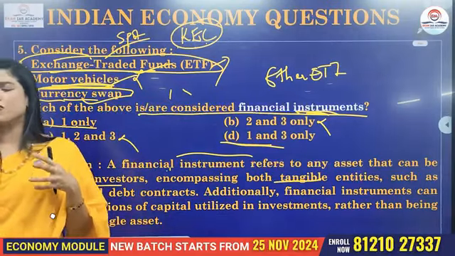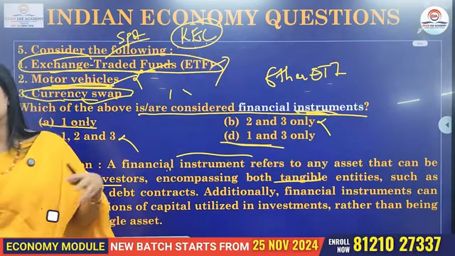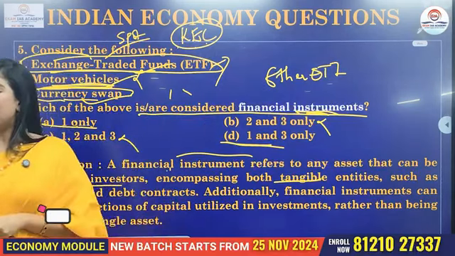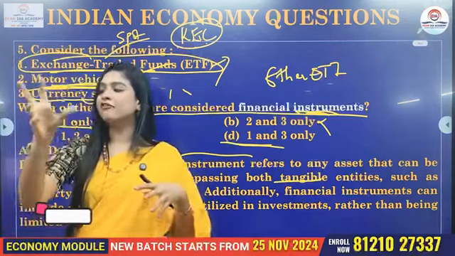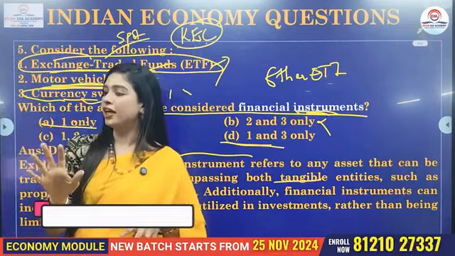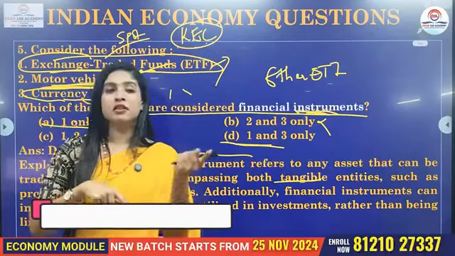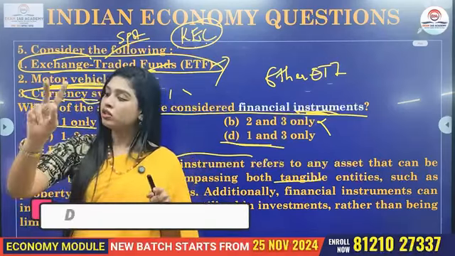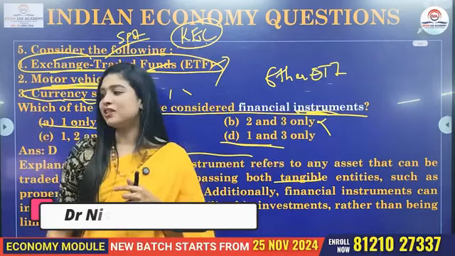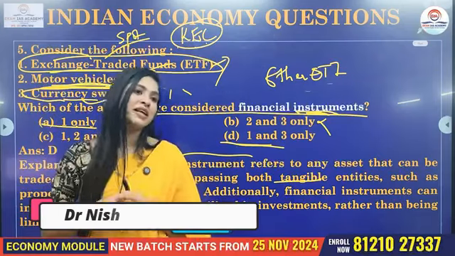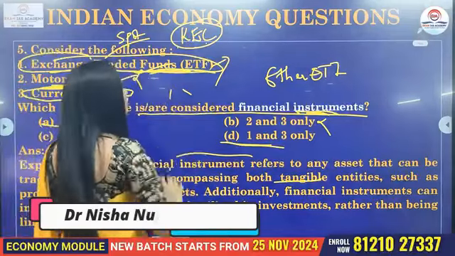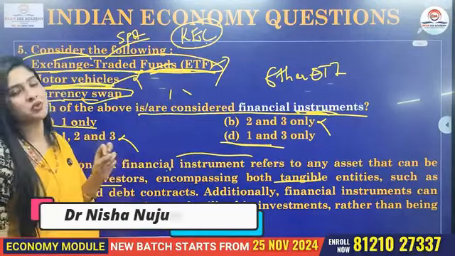So it was actually there in your current affairs as well. So you can just make a note of these topics as well. Okay, you can just note it down. And how does this exchange traded fund be used by Hong Kong? If you see, the exchange traded fund, they can be traded in both Hong Kong dollars and US dollars, and also in the Chinese yuan. You understand? So that is how this has been done. So because of that particular current affairs, this topic is a little more important for the upcoming year as well.